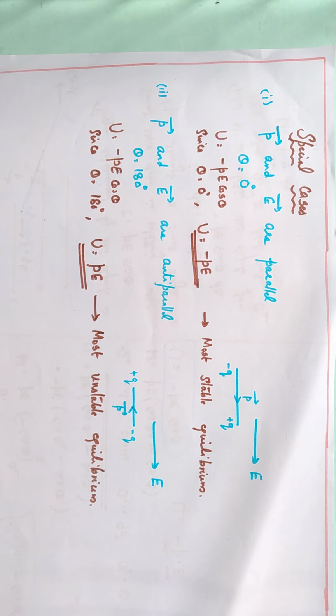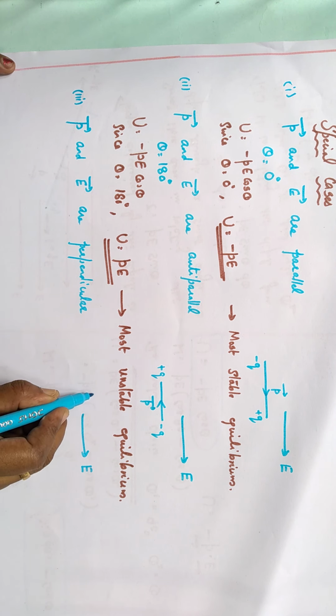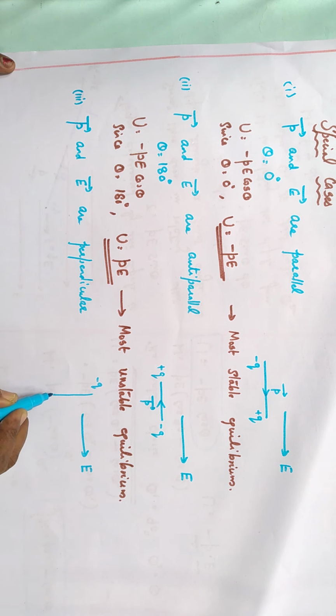Now the third case: if dipole moment and electric field are perpendicular. Like this, electric field in this direction, and dipole is placed here with minus q here, plus q here. So dipole moment is in the downward direction.